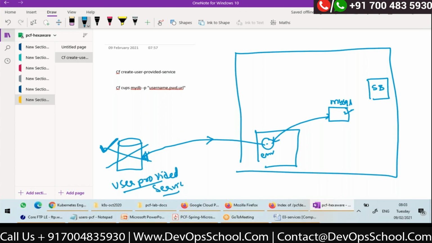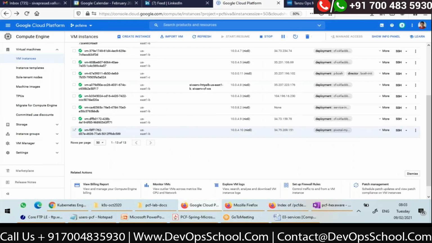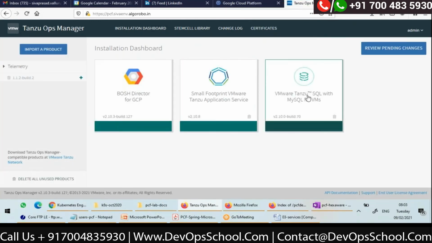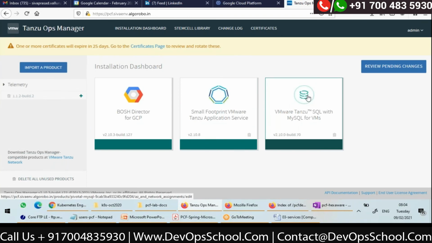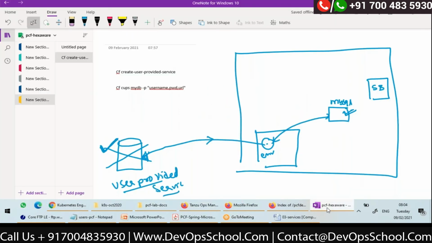So if you want Cloud Foundry to manage the service instances, install it as a tile, like how I have shown you. If you install it through Ops Manager as a tile, the Ops Manager will manage those VM instances. So it is a managed service, otherwise it's a user provided service.